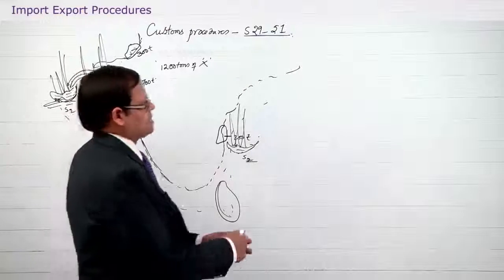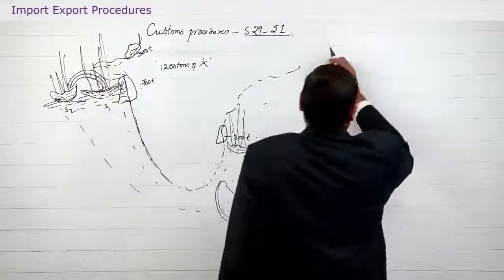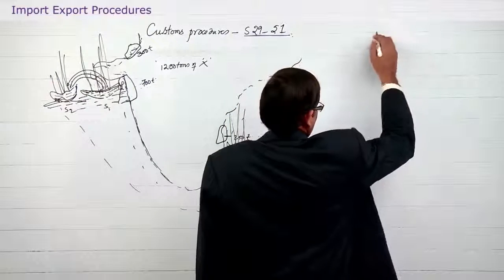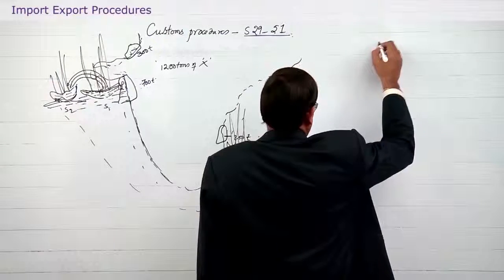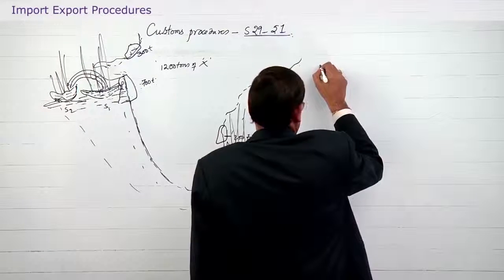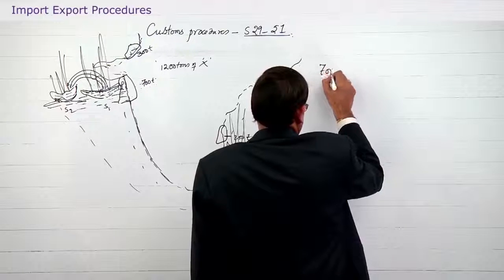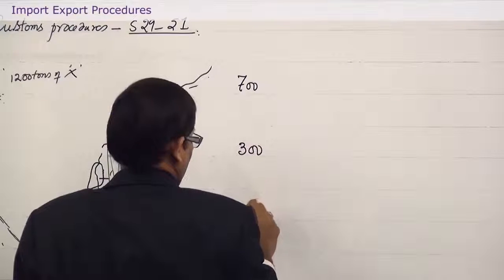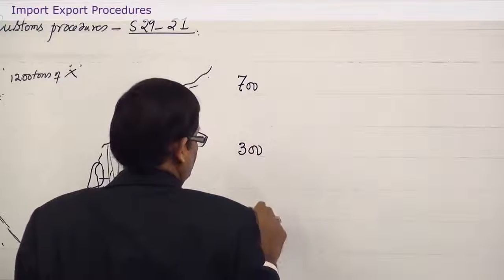So, let us look at this and we will have a better clarity. Say for example, here 700 tons, 300 tons and 200 tons.